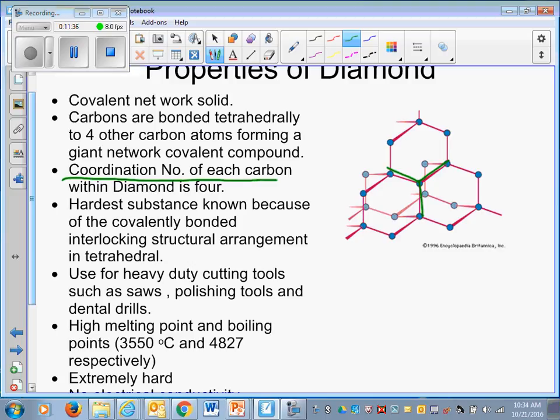Coordination number is 4 for diamond. Coordination number means how many other atoms each unit is bonded to in that crystal structure. So for diamond, the coordination number is 4. That means each carbon atom is bonded to 4 other carbon atoms, in the tetrahedral form, like this.